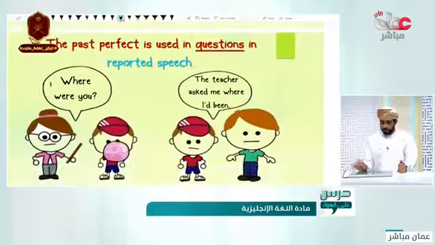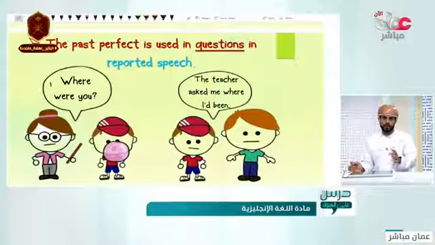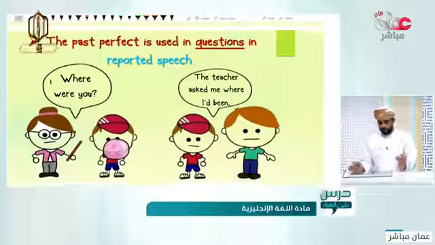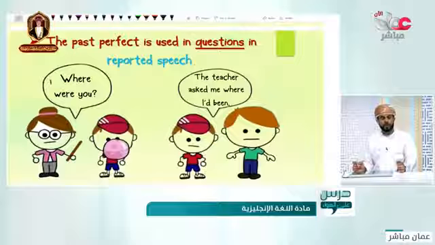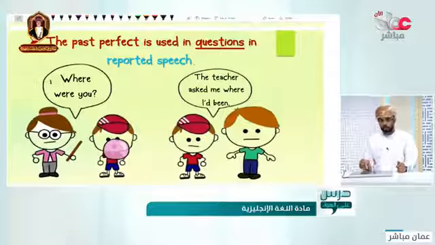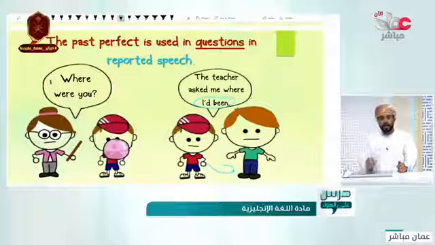Another usage of the past perfect is when we use it with questions in reported speech. It's almost the same as a statement in reported speech, but this is with a question. For example, in here, the teacher was wondering or asking, where were you? Where were you? He was absent, for example, at the class. Then when he went home, he was talking to his father, and he said, the teacher asked me where I had been, or I'd been, which is in here.